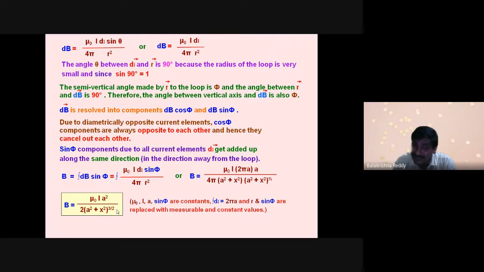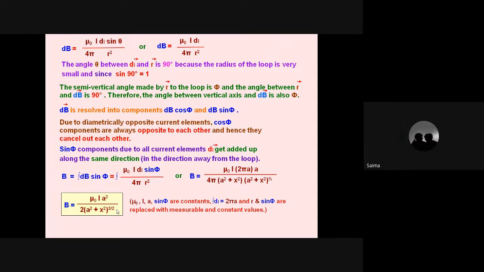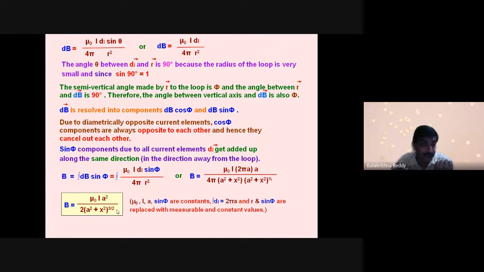The circular loop has current throughout the circle, left side as well as right side. Both sides it will produce a magnetic field, remember. For example, if this side is the north pole, then this becomes the south pole, depending on the current direction. If this is the south pole, then this is the north pole. Remember all this.